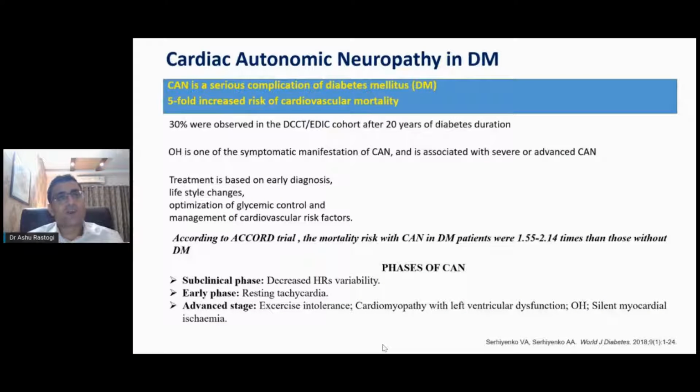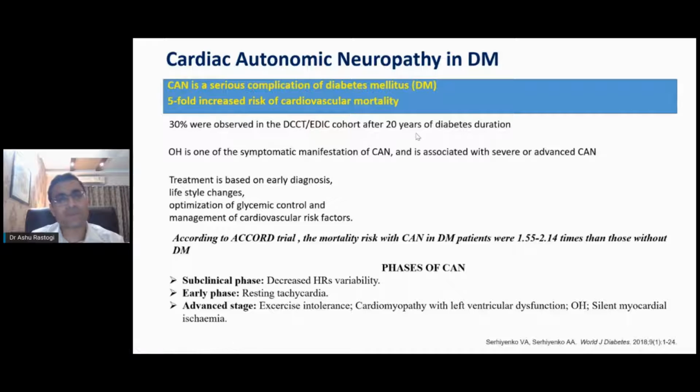Cardiac autonomic neuropathy is a very serious complication, and I'm already doing work on it. We are following all our patients with diabetes, especially those with Charcot's foot, because it is associated with autonomic neuropathy, and we have already published data regarding the mortality of these patients. It is around threefold higher if they have cardiac autonomic neuropathy. One study published in 2018 showed a fivefold increased risk of CV mortality in patients with CAN. And even in the DCCT/EDIC trial, around one-third of patients with type 1 diabetes also had cardiac autonomic neuropathy after 20 years of diabetes duration.